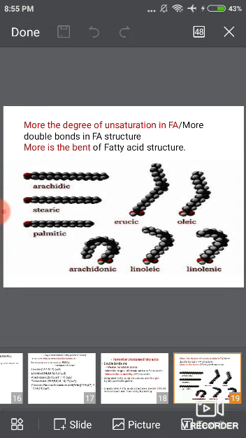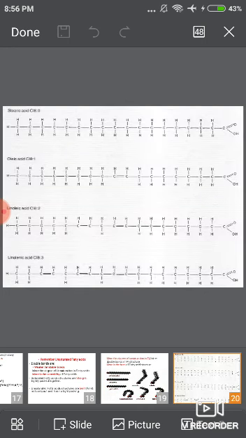Certain examples of saturated and unsaturated fatty acids: arachidic acid, stearic acid, palmitic acid. These are examples of saturated fatty acids. And erucic acid, oleic acid, linoleic acid, linolenic acid, arachidonic acid. These are examples of unsaturated fatty acids. Next one is the example, stearic acid.